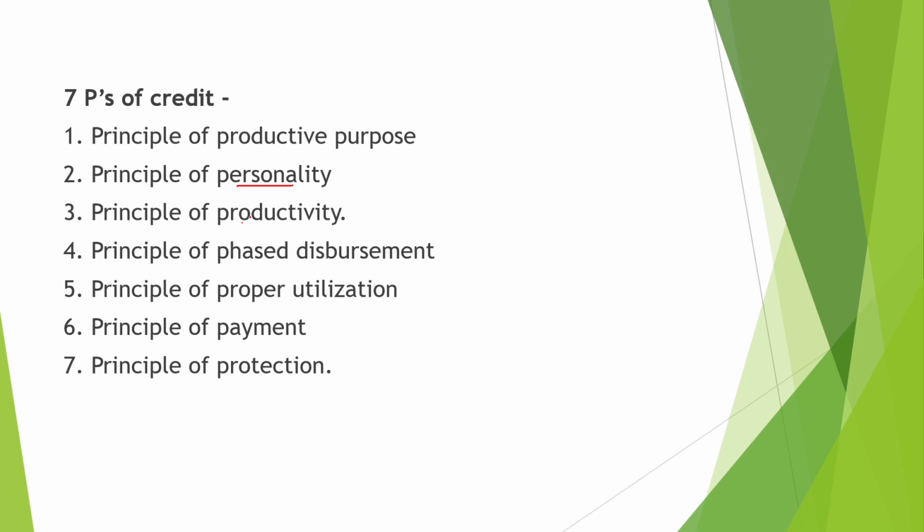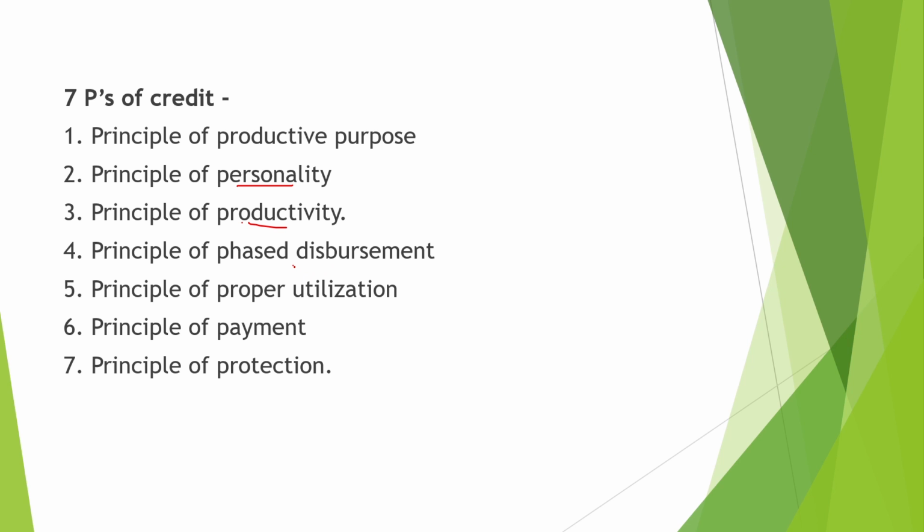Third is principle of productivity. This principle underlines that the credit is not just meant for increasing production from that enterprise alone, but it should also be able to increase the productivity of other factors employed in that enterprise. For example, the use of high yielding varieties in crops and superior breeds of animals not only increases the productivity of the enterprise but also should increase the productivity of other complementary factors employed in the respective production activities.